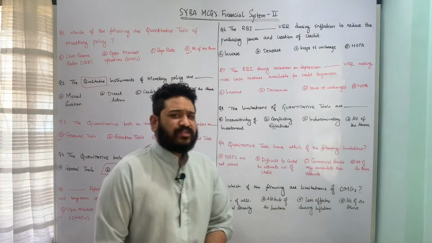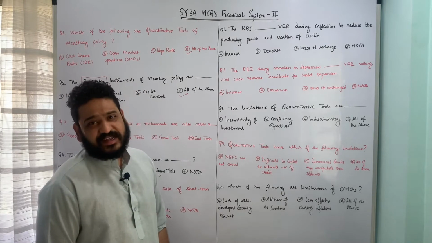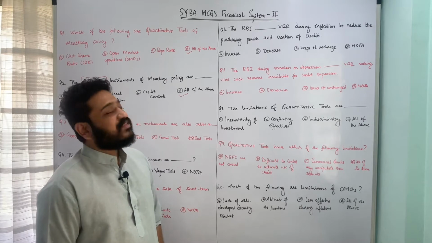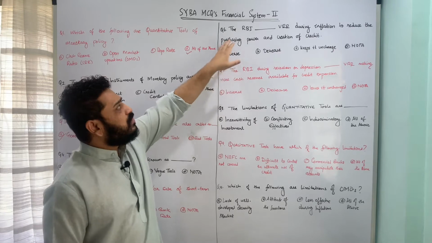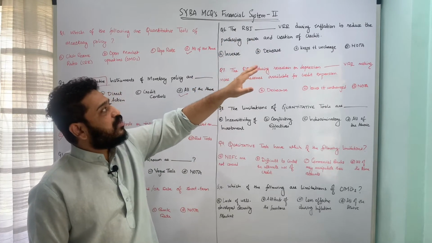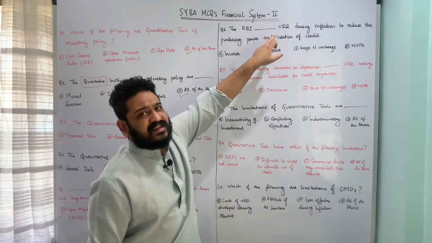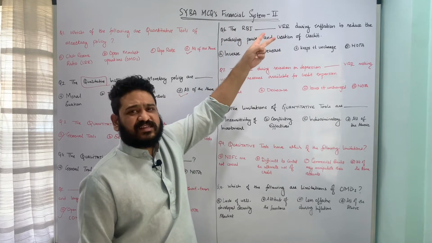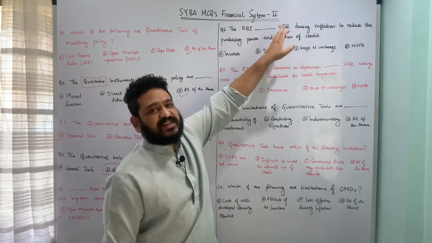Let us now move to the next one. This one is in a sense talking about what the Reserve Bank of India does in cases like inflation or recession, and this question is explicitly talking about inflation. The RBI dash VRR during inflation to reduce the purchasing power and creation of credit. Now this VRR consists of two important things. One is the CRR or cash reserve ratio, and the other is the statutory liquidity ratio. VRR means variation in reserve ratios.